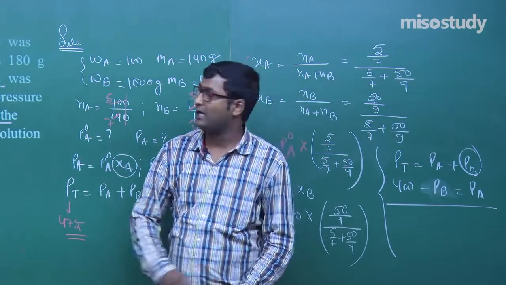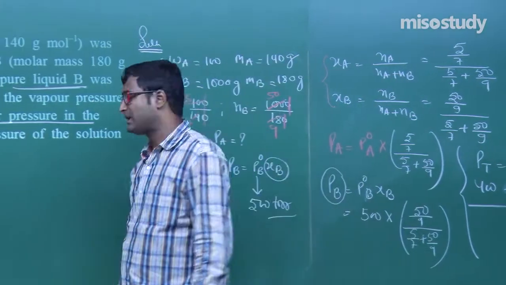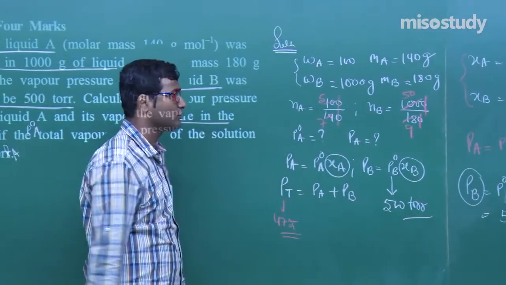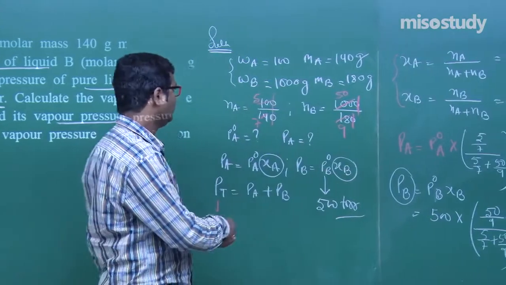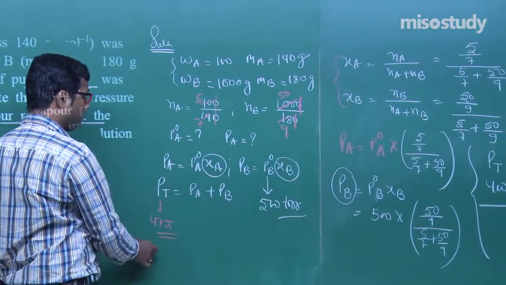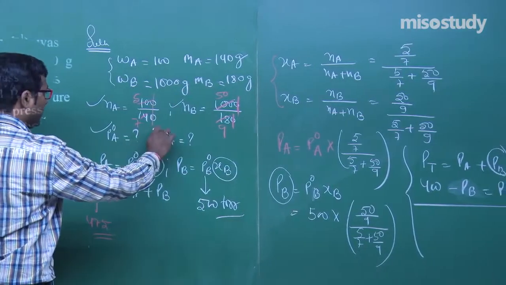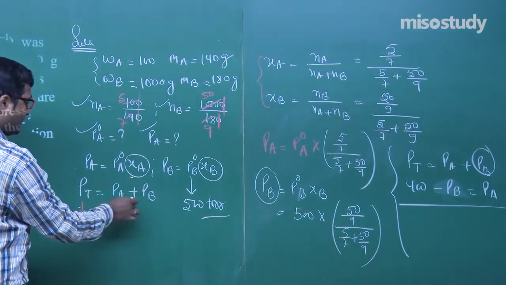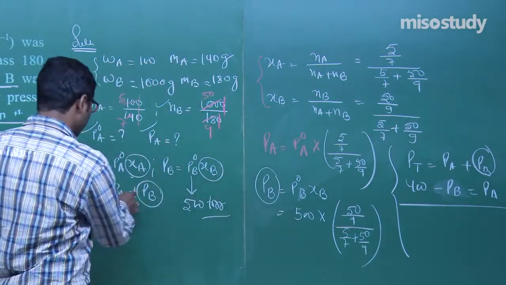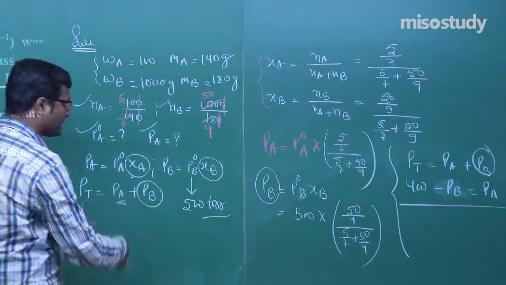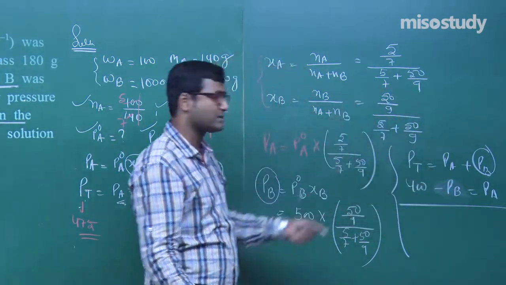It carries 4 marks, but if you have a step-by-step command over the theory, then we can easily solve the question. Check these things, my friend. NA, P naught A, PA, PT. Complete explanation. NA, we get NB. Now P naught A, we need to find. PA is equal to PT. Now if I get PB from here, then PA is equal to PT minus PB, that is 400 minus PB. Then we'll get the explanation.